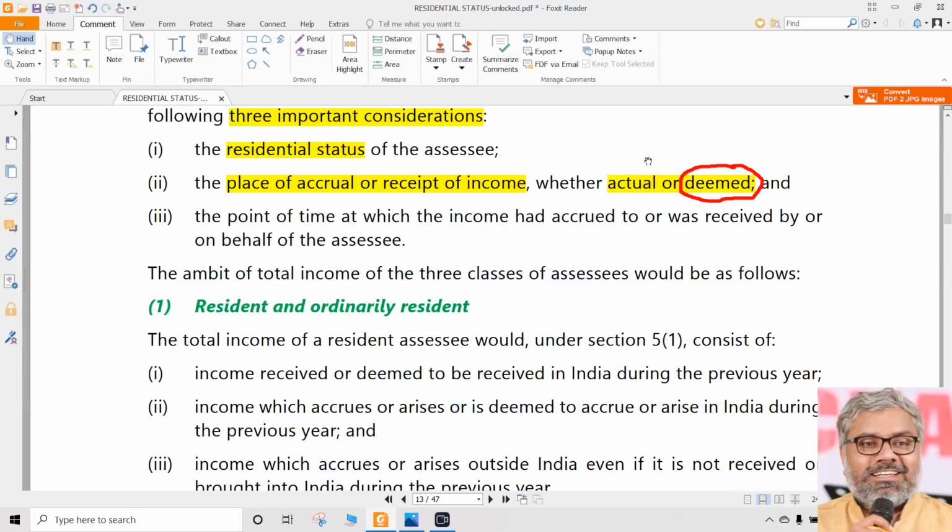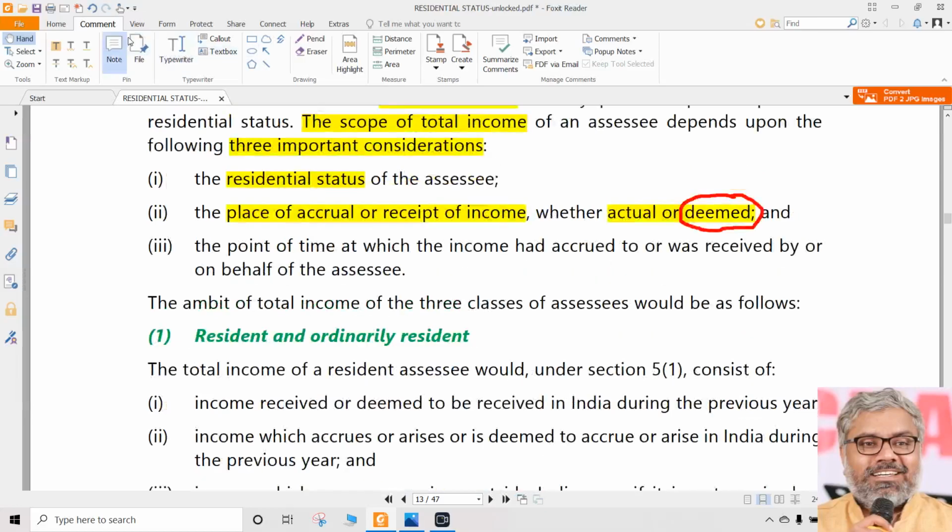Why? Because we are not the ones who have written this law. If the law deems something to be something, it is that. We cannot ask any question why. When the law has deemed anything, we have to just accept that it is as good as original. So understand this in this context.